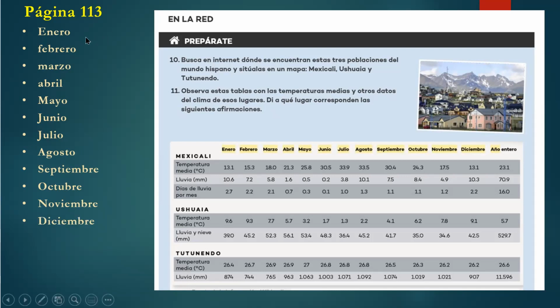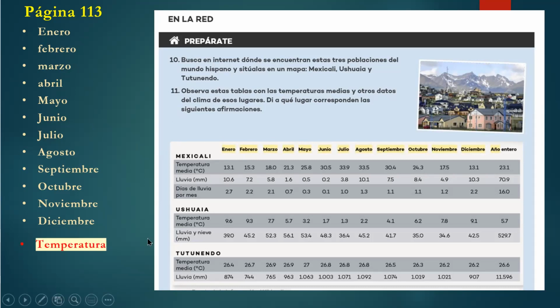I think this is a good way to approach the learning of the names of the month. You know, just don't try to remember the English equivalent. Just say it, right? Enero, febrero, marzo, abril, mayo, and so on.